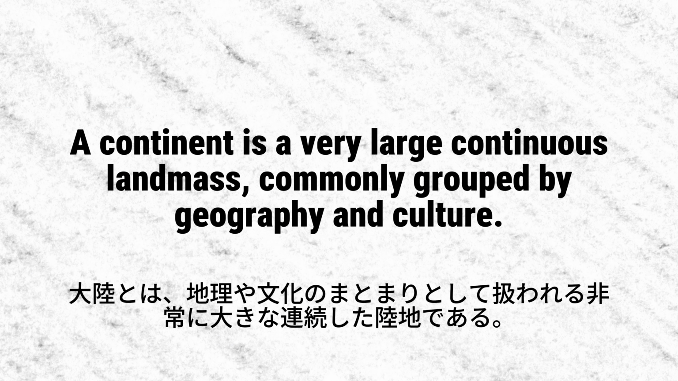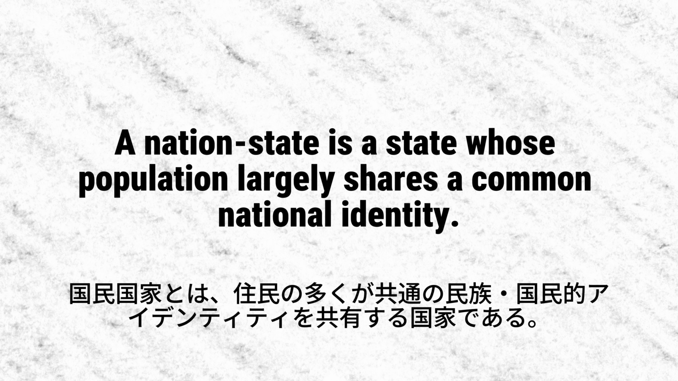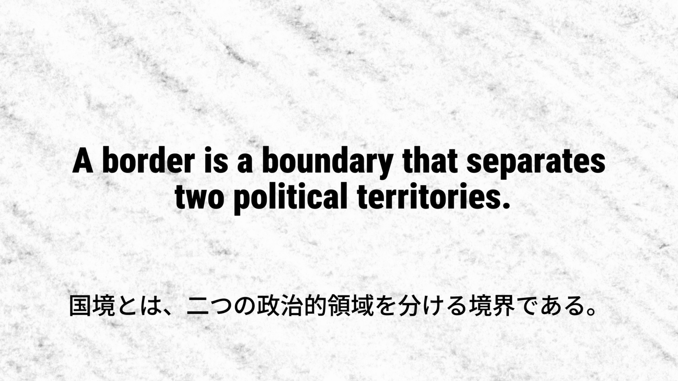A continent is a very large continuous landmass, commonly grouped by geography and culture. A country is a political territory with recognized borders and a government. A nation-state is a state whose population largely shares a common national identity. A capital city is the administrative center where a country's main government institutions are located. A border is a boundary that separates two political territories.